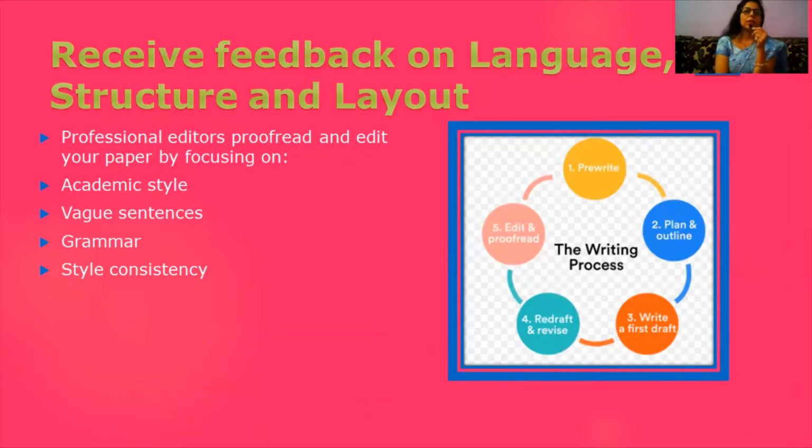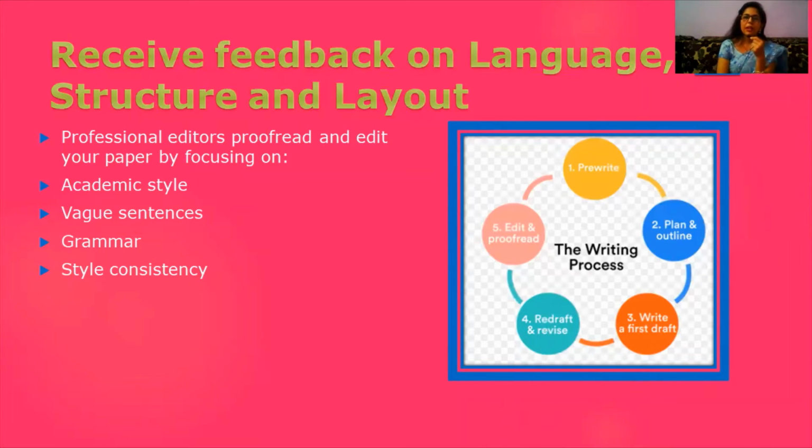first of all we'll discuss how to receive feedback on language, structure and layout. This is an important thing that you need to know. Professional editors proofread and edit your papers by focusing on academic style, vague sentences, grammar, and style consistency.